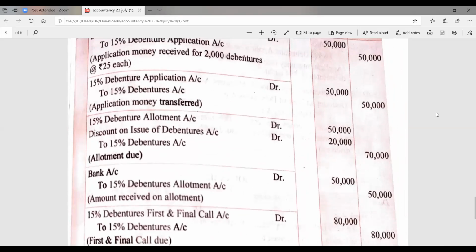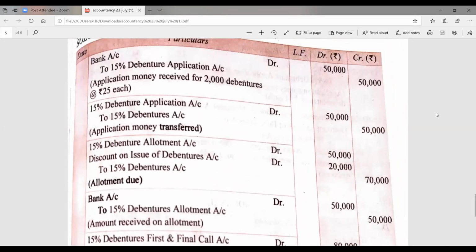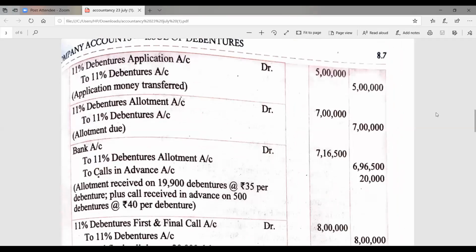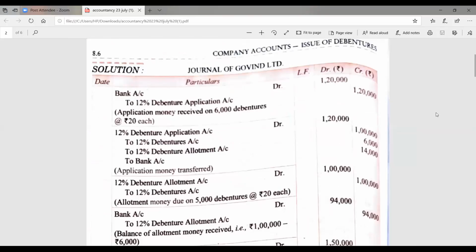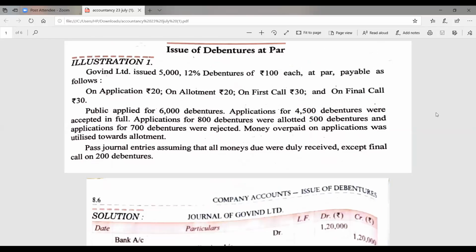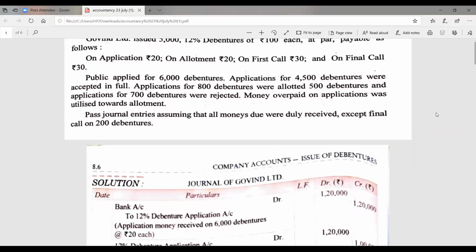Let's recall what we discussed today. From the very beginning, we started with example number 1, in which shares were issued at par. In that question, we come to know that the public applied for more shares, that is 6,000. 4,500 shares are fully allotted, 800 have been given pro rata allotment, and 700 have been rejected. And in the last line, a point related to calls in arrear is also given to us.